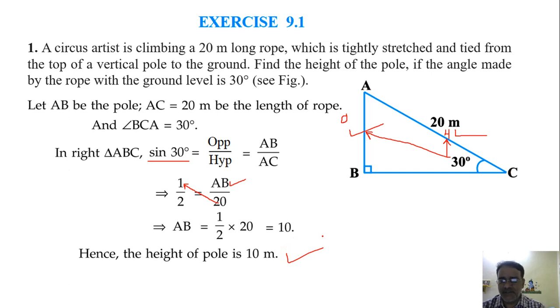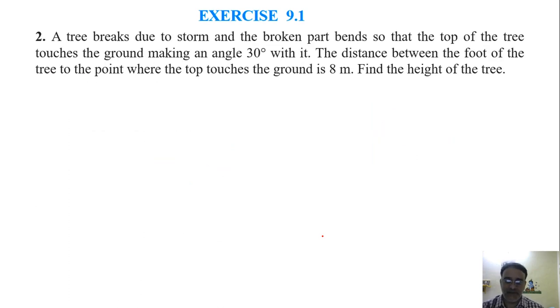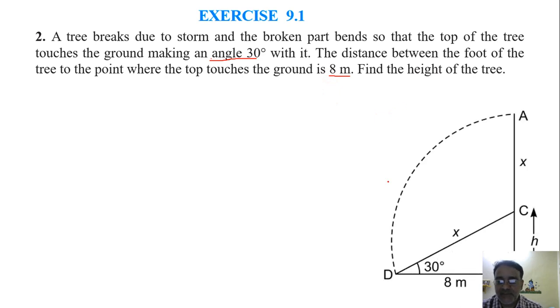Okay, so this is not an important question, but this is related with that one unknown. Okay, so now this is a very important question. A tree breaks due to storm and the broken part bends so that the top of the tree touches the ground, making an angle 30 degree with it. The distance between the foot of the tree to the point where the top touches the ground is 8 meter. Find the height of the tree. So this is the figure. यहाँ से ट्री बेंड हो गया, टूट गया यहाँ से. So the top will come to this side, यहाँ पर आके टच हो रहा है ग्राउंड में.